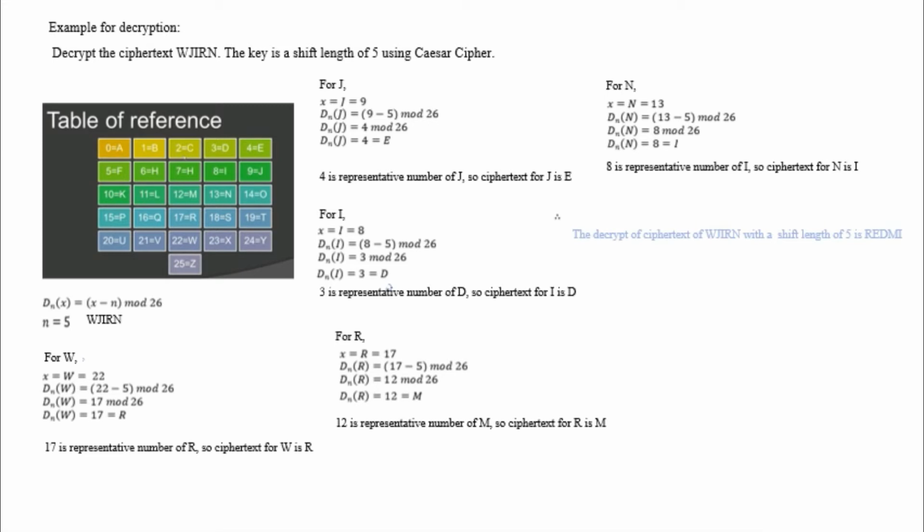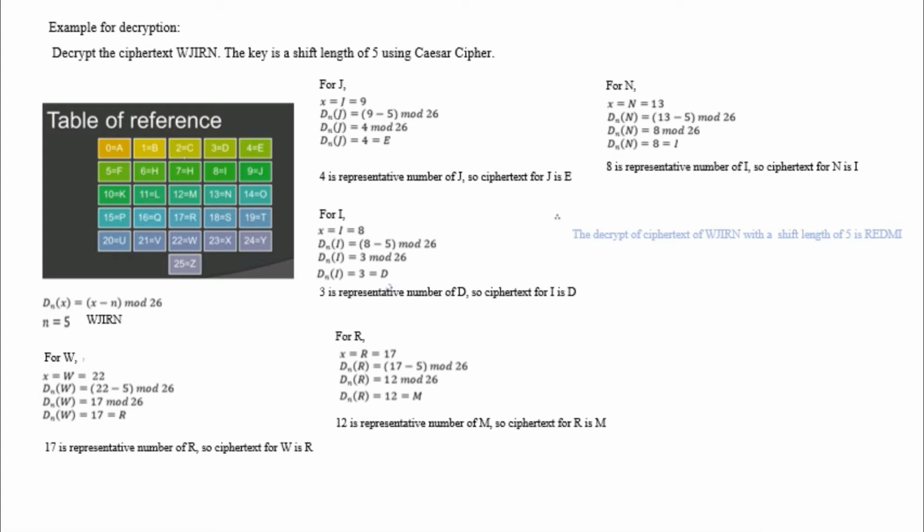Okay, example for decryption. Decrypt the ciphertext WJIRN. The key is a shift length of 5 using the Caesar cipher. Use the formula D_n(X) = (X - n) mod 26, where n is equal to 5. The word used is WJIRN. For W, W is equal to 22 and D_n(W) is equal to 17. 17 is the representative number of R, so the plaintext for W is R.